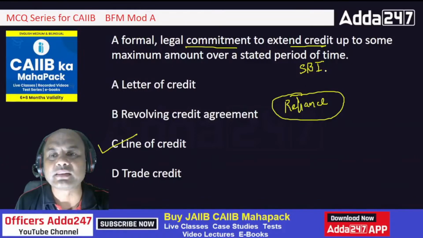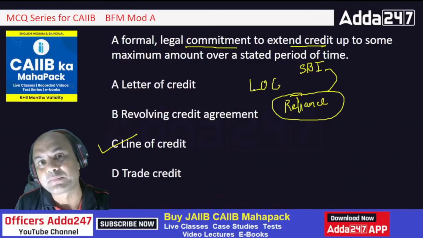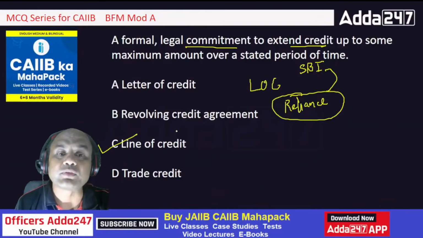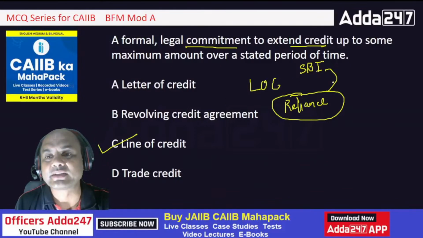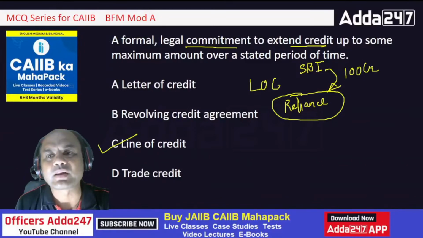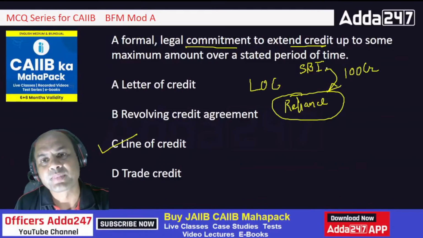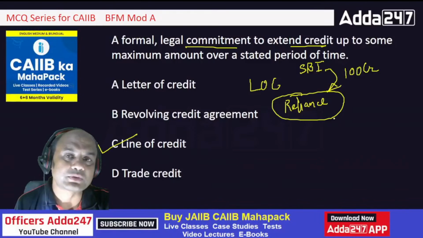SBI will sanction a line of credit, LOC, line of credit, not line of control. That is between those soldiers, border area, not that. Okay. Line of credit. So SBI will sanction this line of credit of, let's say, 100 crores, 100 CR. These figures are very big under line of credit. They are not 1 lakh, 2 lakh, 10 lakh or 1 crore. Higher. 100 crore is very less amount, I told you. It's generally in the terms of 1000 crores. So SBI will sanction, let's say, 100 crores to Reliance.